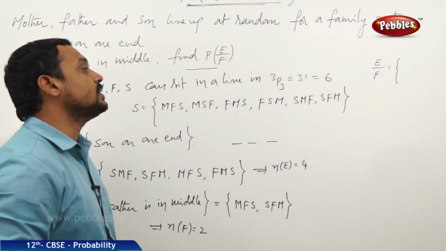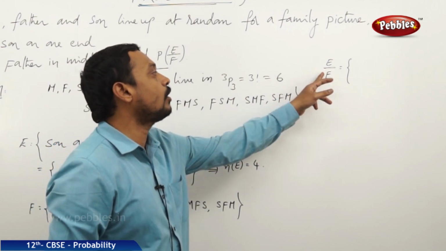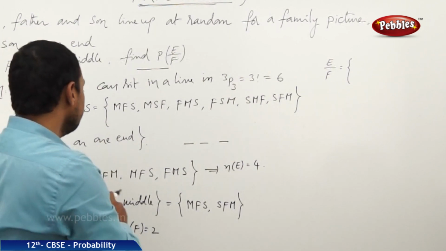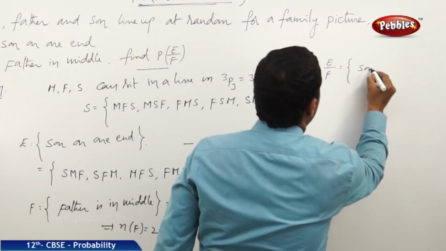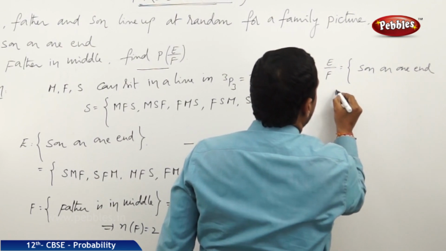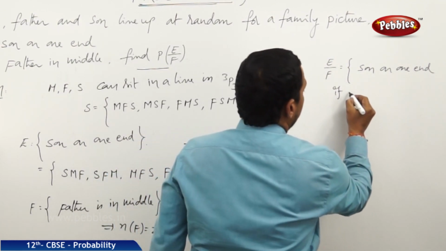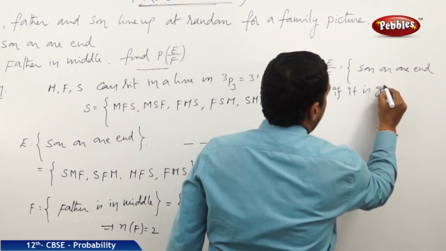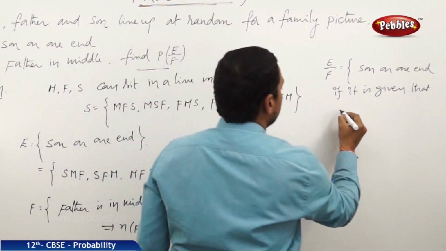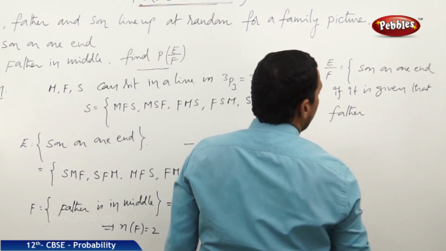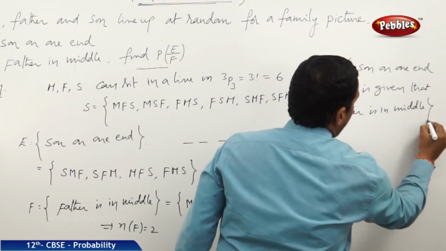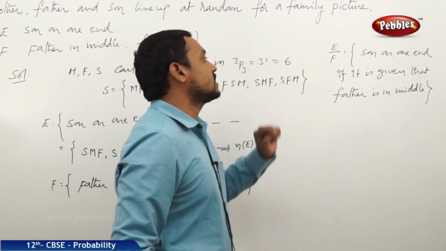You know, it is a conditional event that happens after the happening of F. So we can define E by F as son on one end, if it is given that the father is in the middle. Now, this is the conditional event.